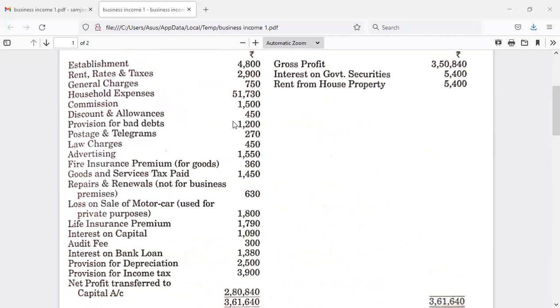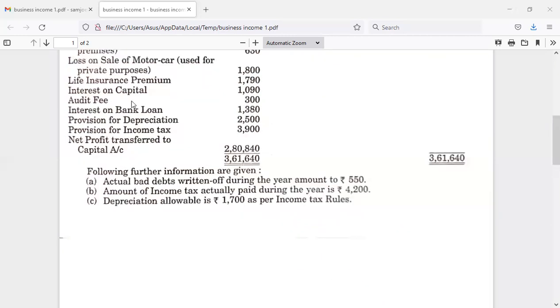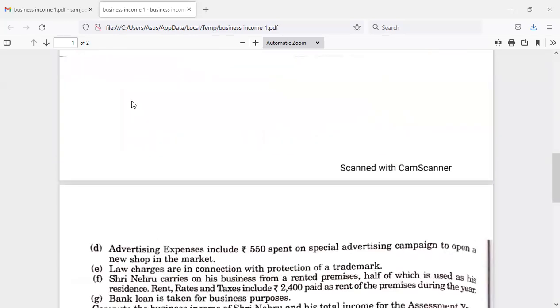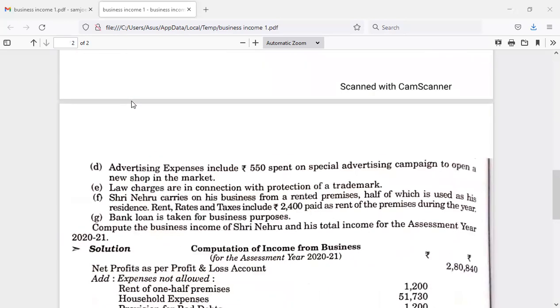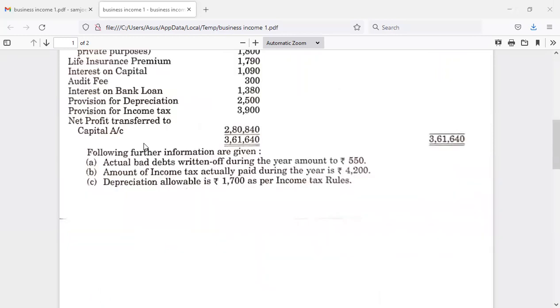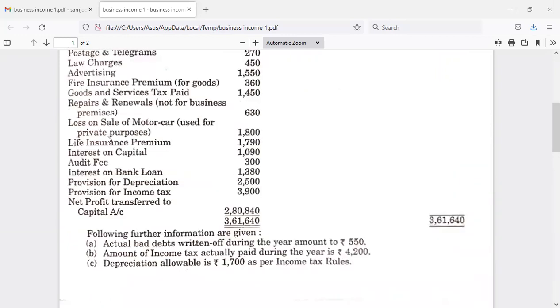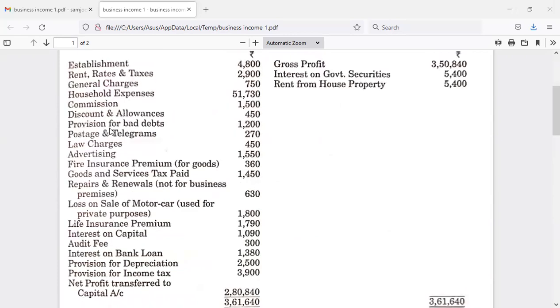Then discount and allowances. Again, in the due course of business, discounts are quite common, and there is nothing in the additional information, so they are to be considered as business expenditures. Then provision for bad debts. Any provision is not allowed. Bad debts are allowed in the business. It is genuine to have a bad debt.